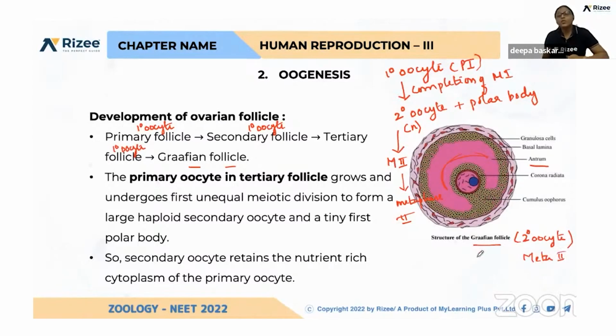So what is ovulation? Release of this secondary oocyte from the Graafian follicle is called ovulation. During ovulation, this secondary oocyte, arrested in metaphase 2, will be released, and the fimbriae of the fallopian tube will collect it, and the ciliated epithelium will help in the movement of this secondary oocyte from the infundibulum region to the ampulla. Can you imagine these events?